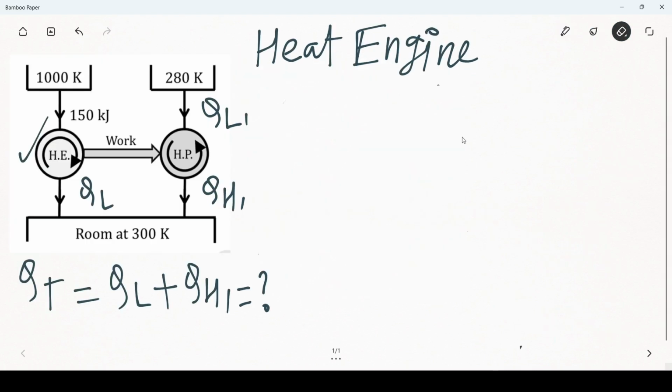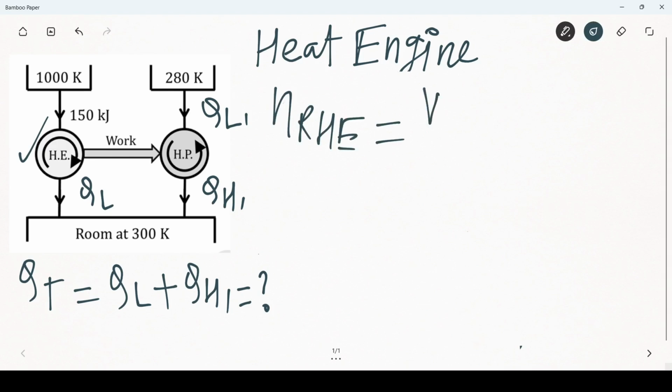Let us consider the heat engine part first. For a reversible heat engine, the efficiency is equal to the work output divided by the heat supply. Let's say we supplied QH amount of heat to the heat engine.